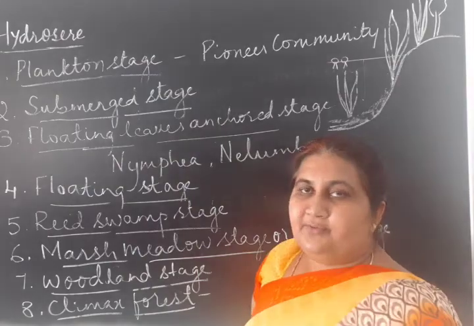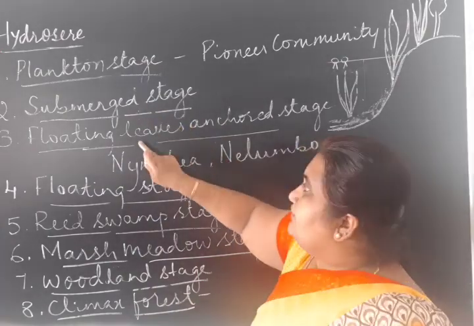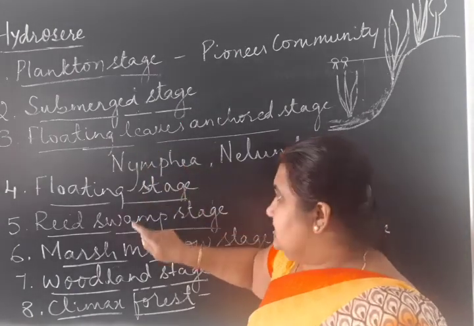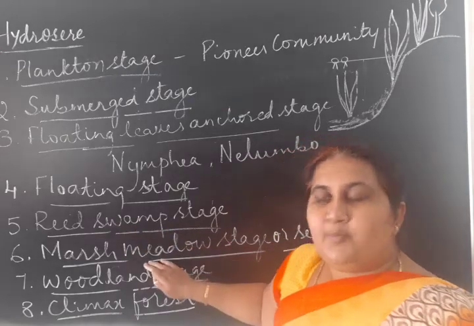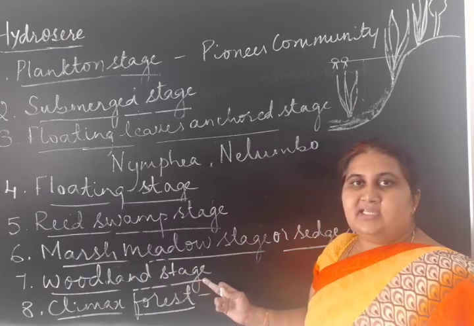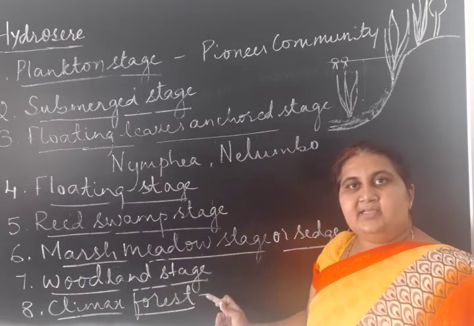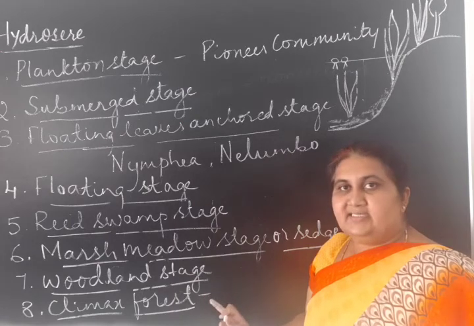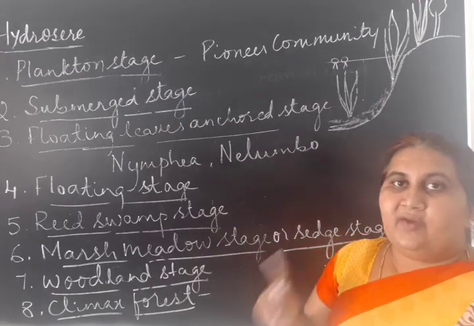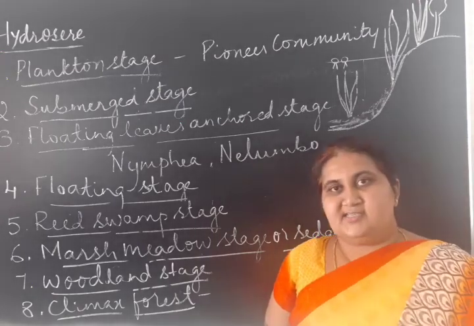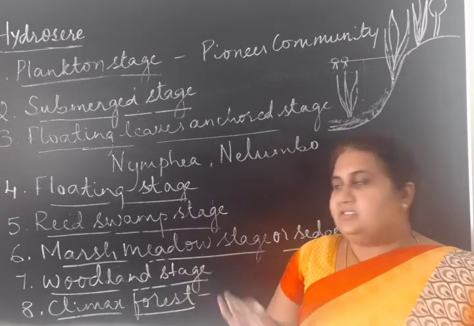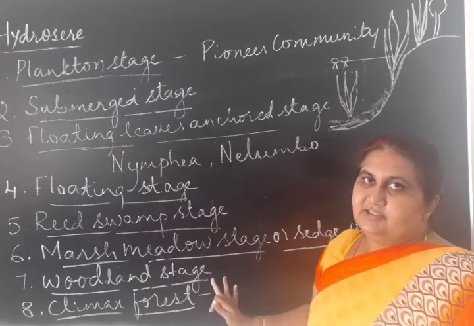The seral communities are the submerged stage, floating leaves anchored hydrophyte stage, floating stage, reed swamp stage, marsh meadow or sedge stage, woodland stage, and climax forest. At the end, the forest depends on where the ecological succession takes place. Same even in the lithosere, whether it is in a tropical region or a temperate region.